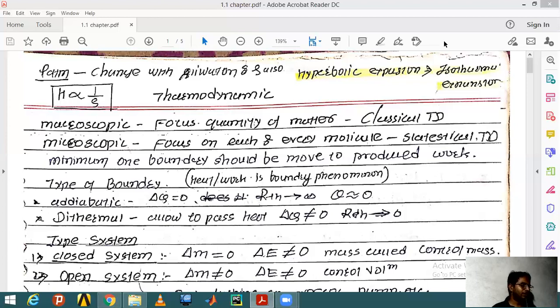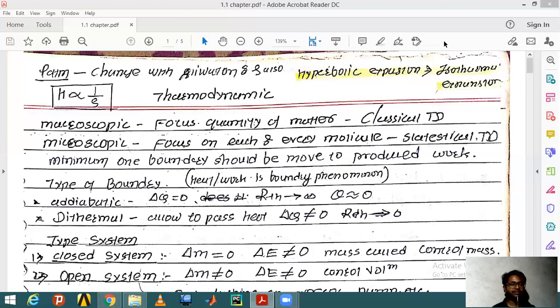So it divides into two fields. One is macroscopic, in which the focus is totally on a bunch of molecules. You can take a bucket of water. If you study how it behaves when you start heating it from 0 degrees Celsius to 100 degrees Celsius, what is the effect?